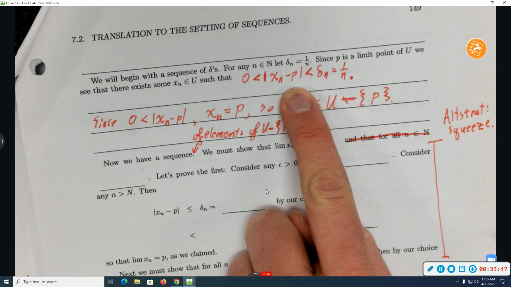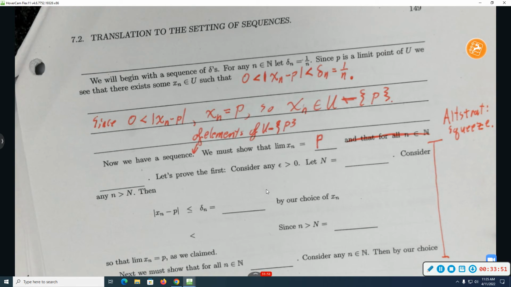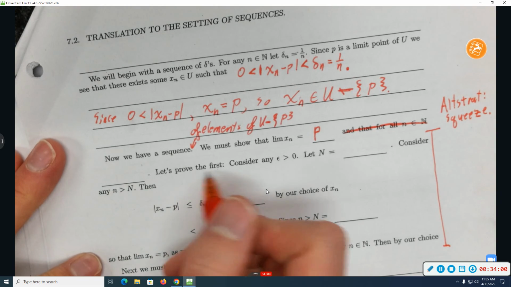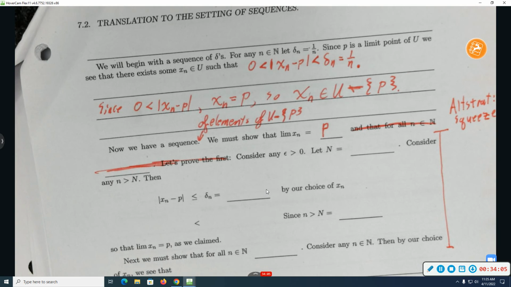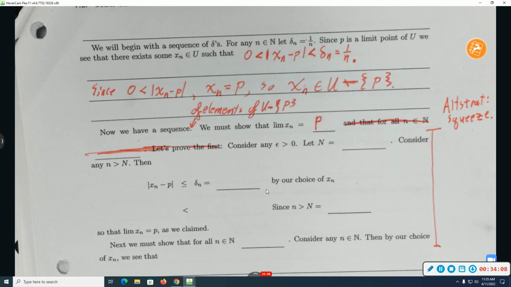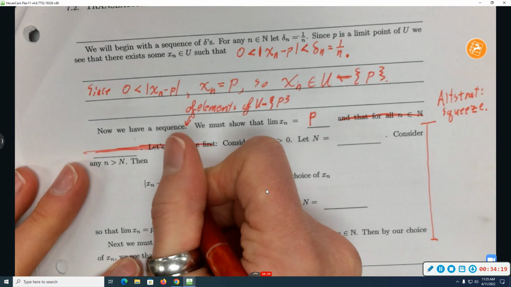So you spin an epsilon-N argument? Great, let's do that. All right, so let's prove. I think I want to slash that out too. So how do you prove a limiting claim? You consider any epsilon bigger than 0. You come up with a choice of big N. We'll consider any little n bigger than big N. Then the absolute value of x sub n minus p is strictly less than delta n.